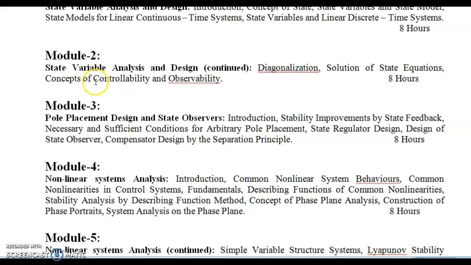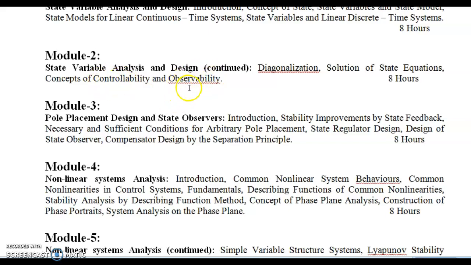Next, the concept of controllability and observability. Here in controllability we check whether the system is completely controllable or completely observable. For controllability, there is a matrix equation: the B matrix, then A times B, then A squared times B, and so on. Finally, the determinant of that matrix, if it is not equal to 0, then the system is controllable.